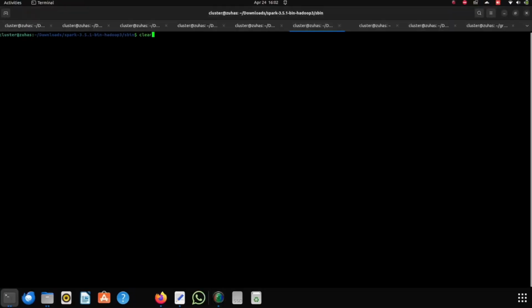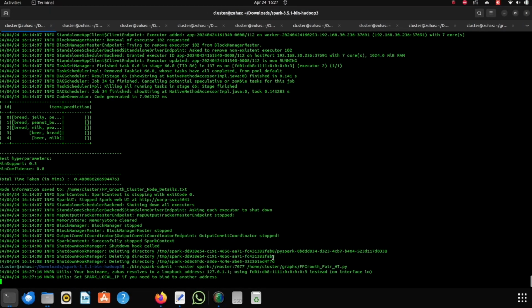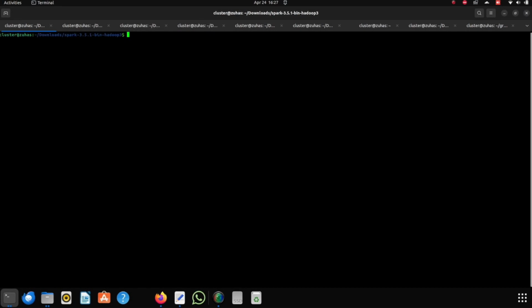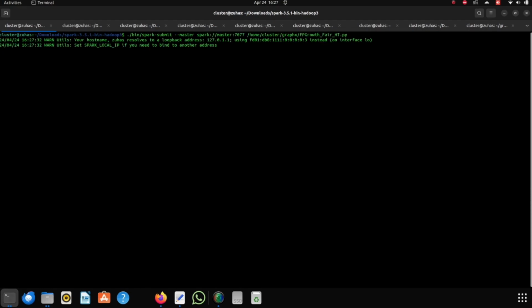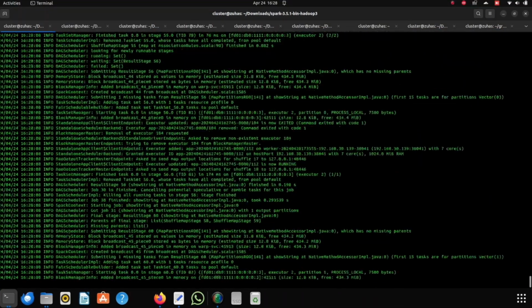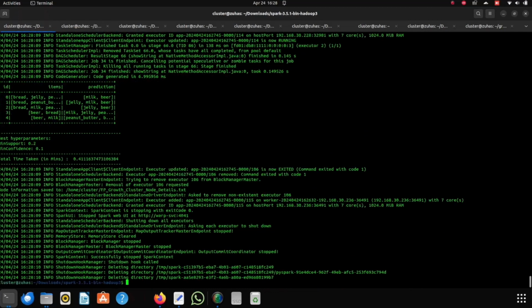We have 15 workers alive right now, and let's put these workers into a job using Spark session. Let's run this FP growth algorithm using the FAIR scheduler. It takes a little bit of time, and let's wait for the results. Finally it got completed, and you can see all the results here with the best hyperparameters of minimum support 0.2 and minimum confidence 0.1. The total time taken is 0.4 minutes.